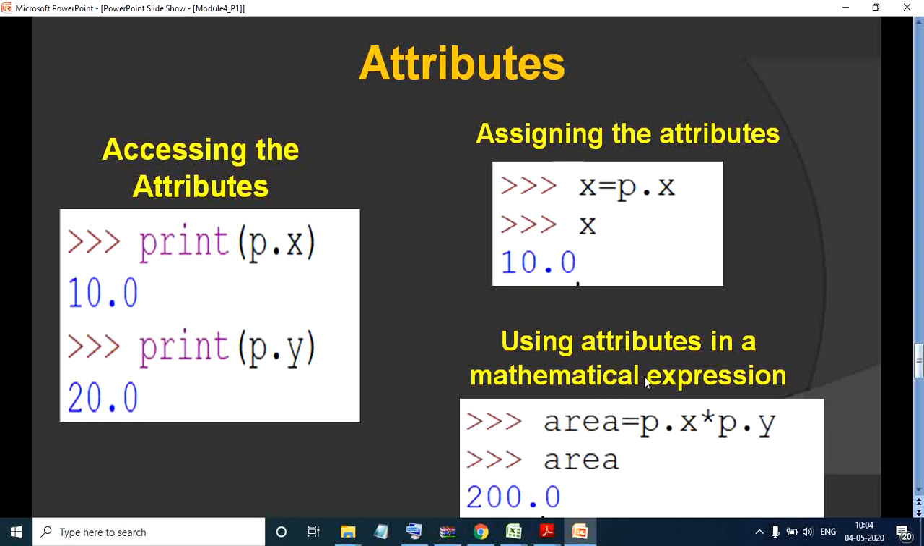Now, how to use these in a mathematical expression? It is p dot x, which is 10, multiplied by p dot y. What is there in y? 20. So 10 into 20, your area is 200. This could be used in n number of ways. For example, if I want to calculate the area of a rectangle, which is length into breadth, I will fetch the two values, x and y, and then just multiply them. This is how you calculate the area of a rectangle.